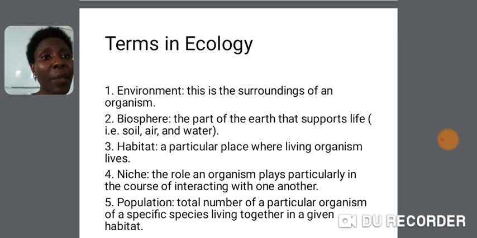And then the biosphere is the part of the earth that supports life: soil, air, and water. So wherever you find life in this earth is a biosphere. Types of biospheres will include the water, air, soil. These are all components of the biosphere, all right? You could find fishes in the water, you could find birds in the air, you could find earthworms and other land and creeping animals in the soil. So wherever you find life in the earth is biosphere.